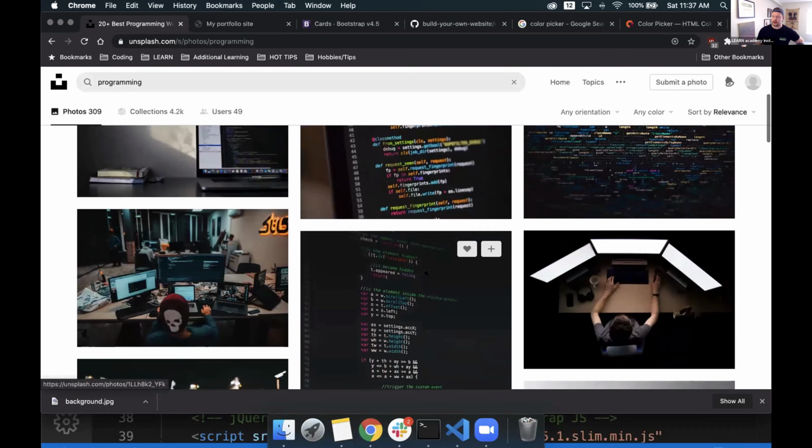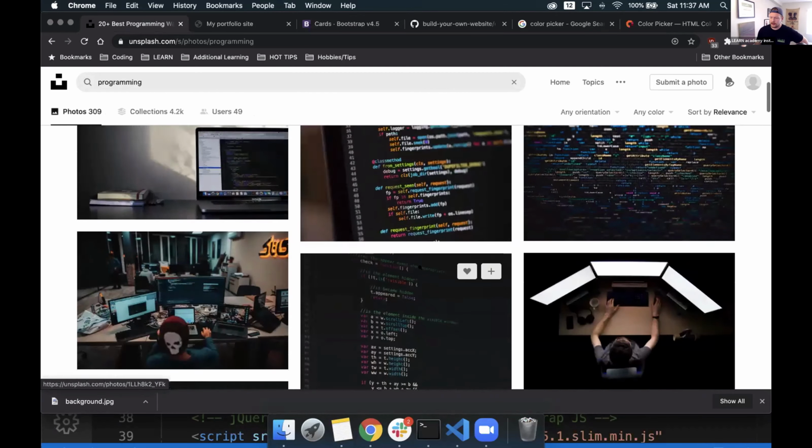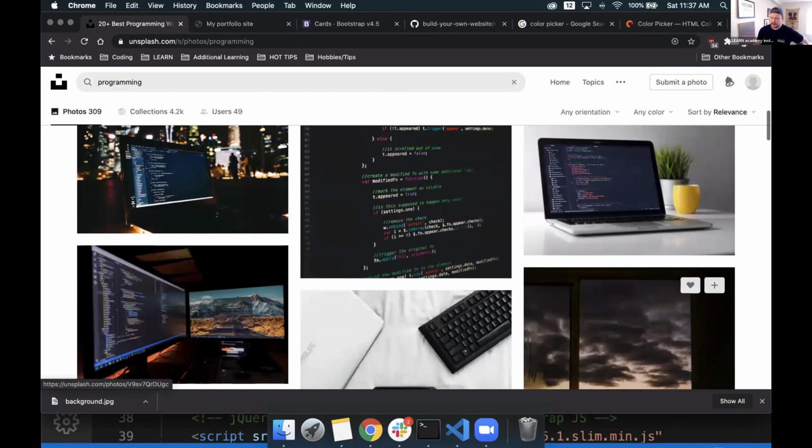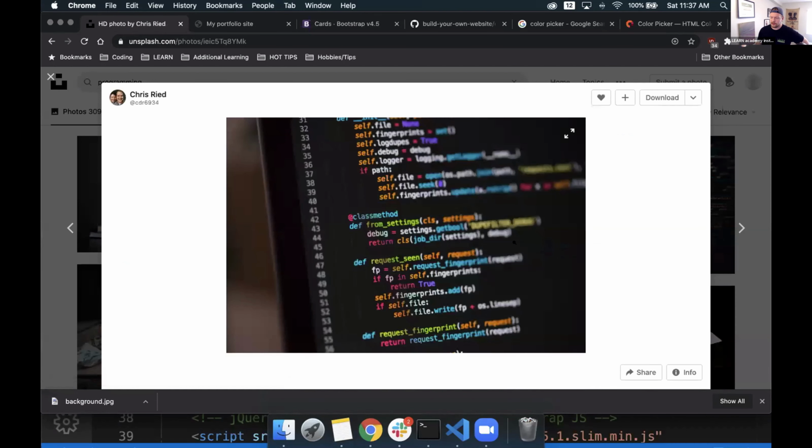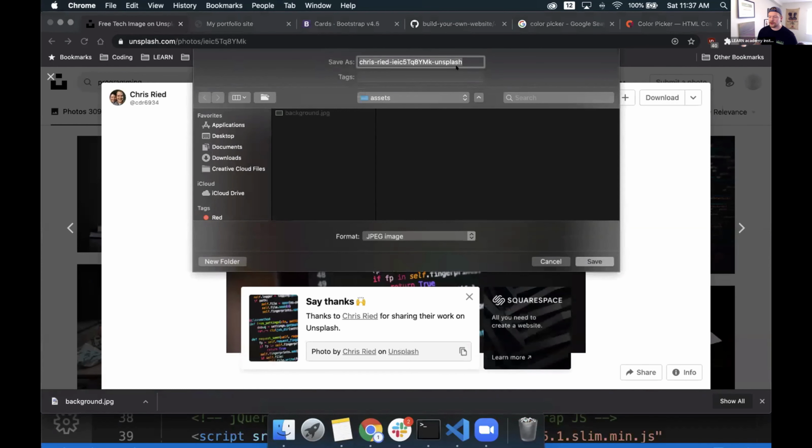Let's close this out of the way. Ooh, all of these are kind of cool. Look at that. All of these are neat. So maybe I'm showing off some code that I've written. We'll just pretend that this is some really great code that I just wrote. We'll download this image. And again, I'm going to make sure that I name it something meaningful. So I'll say, we'll say gallery 1.